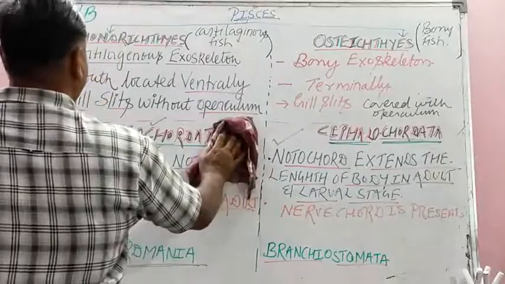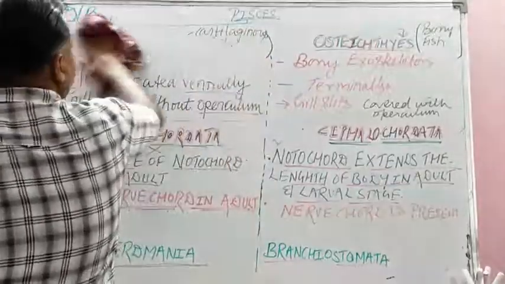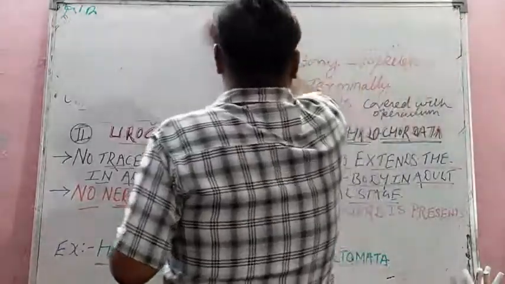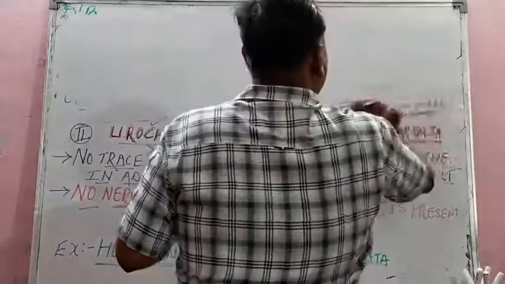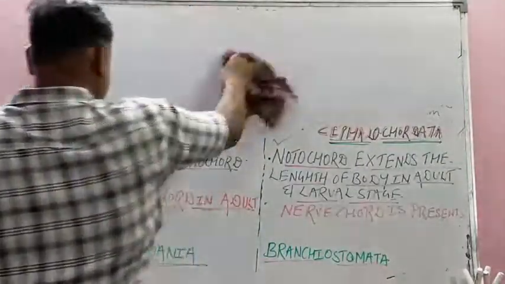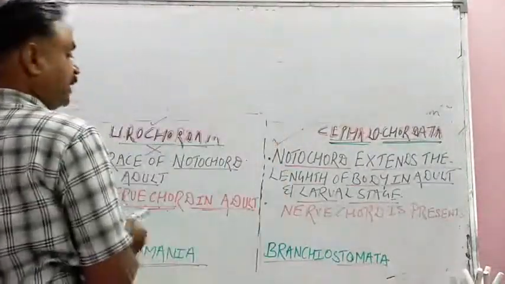That is the difference between, students, what? You know, Chordata and Non-chordata, meaning vertebrata and non-vertebrata. Very simple, 3 keywords are there.